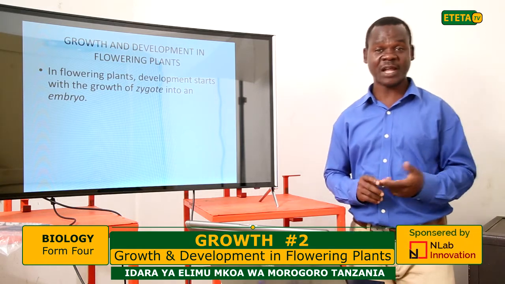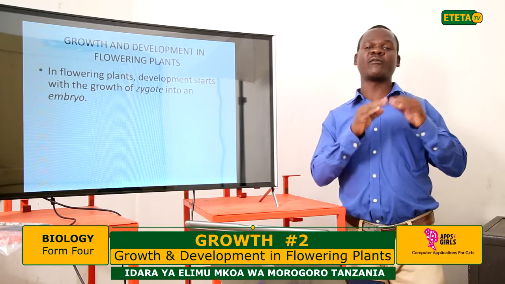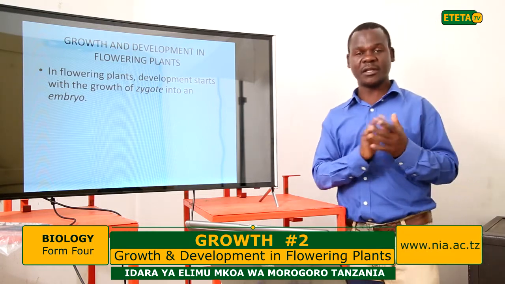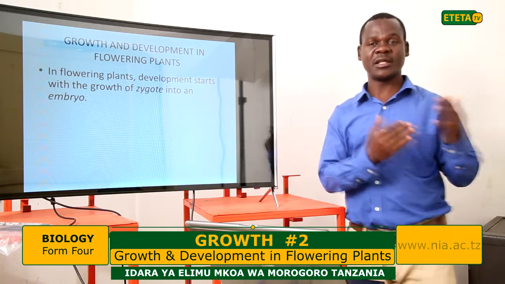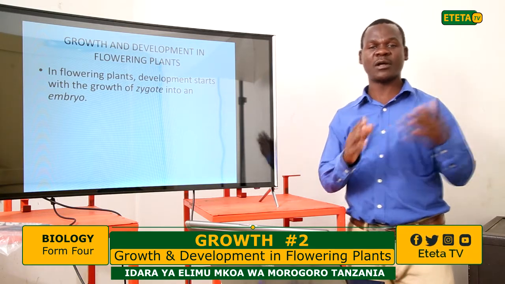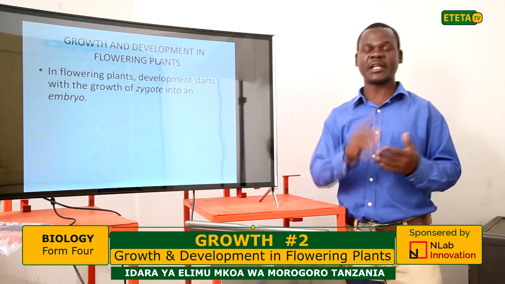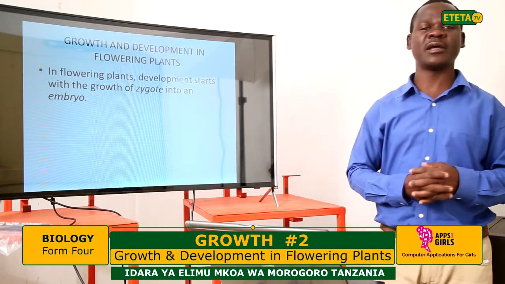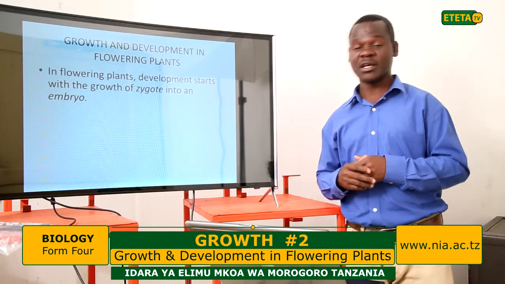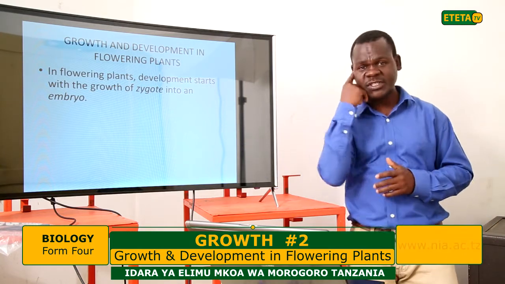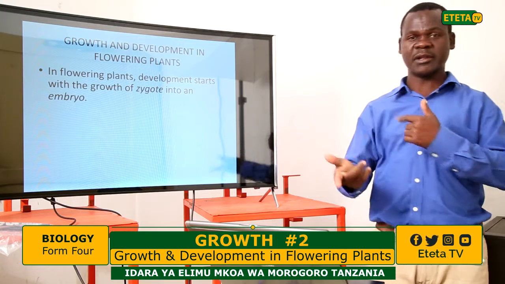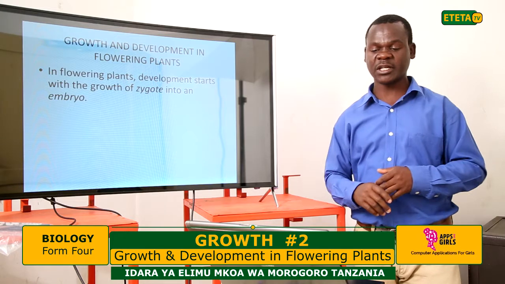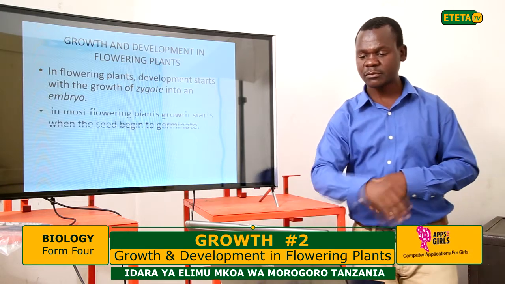We have seen reproduction in plants, and you have an idea of what is happening in the flower during reproduction, the reproductive parts of the flower, the female part and the male part, and the fertilization process which leads to the formation of the seeds, eventually the fruit. So by considering the same concept, refer back to what we are going to discuss: the formation of the zygote and eventually the embryo.